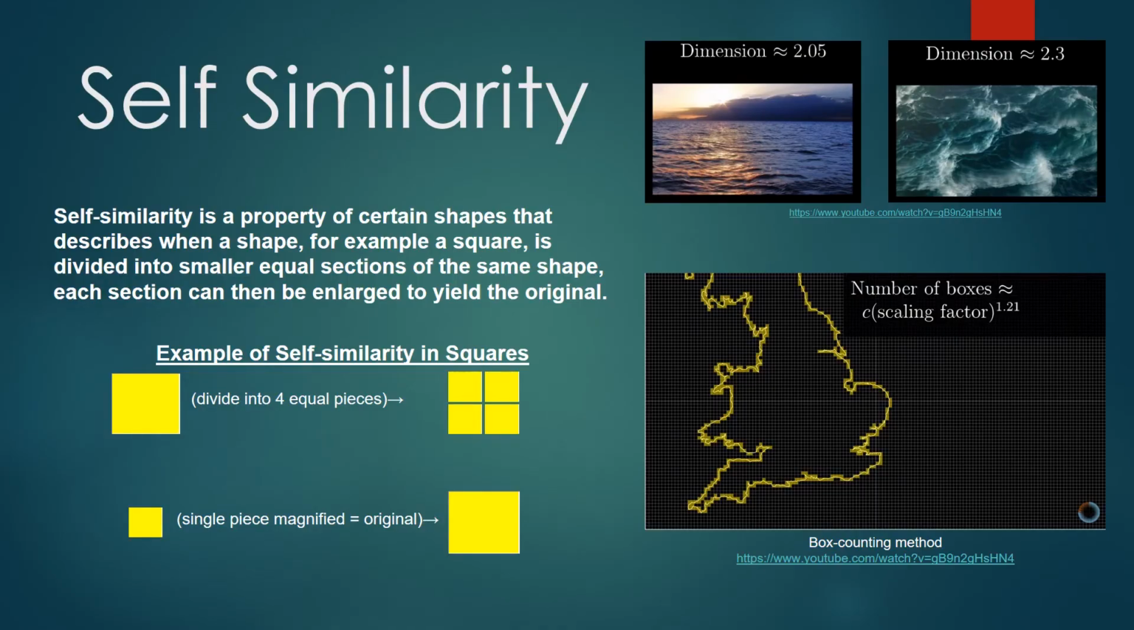Self-similarity is a property of certain shapes that describes when a shape, for example a square, is divided into smaller equal sections of the same shape. Each section can be enlarged to the original. There is a common scaling property in fractal dimensions which applies to self-similar shapes. It describes that the amount of mass or space a shape holds when it is scaled up is proportional to the scaling factor raised to the power of the number of dimensions that the shape resides in. There will be a written example of this later.